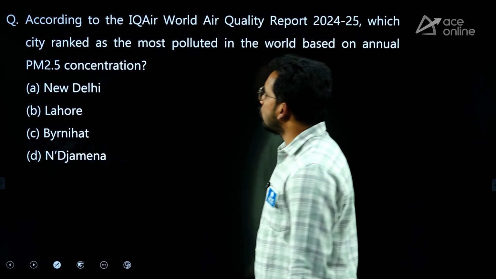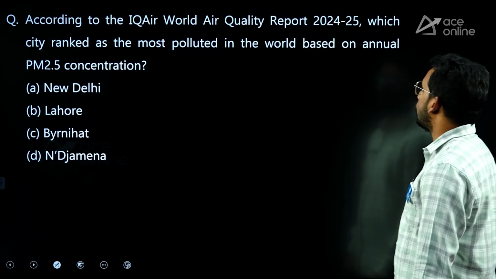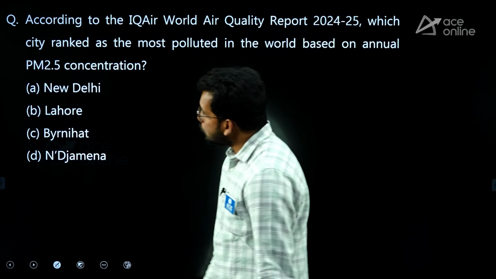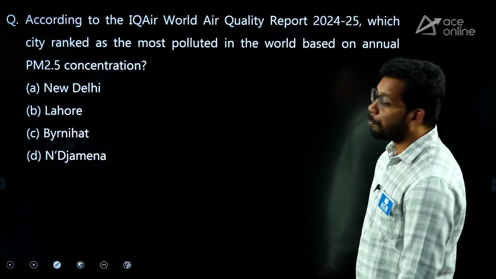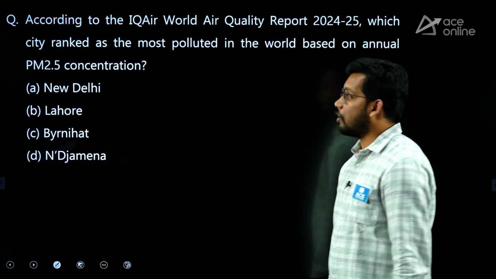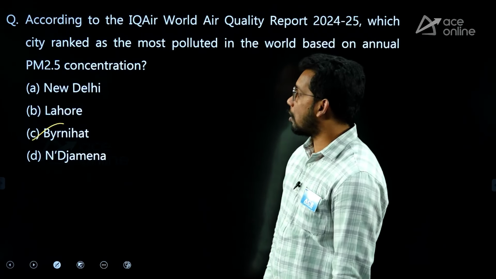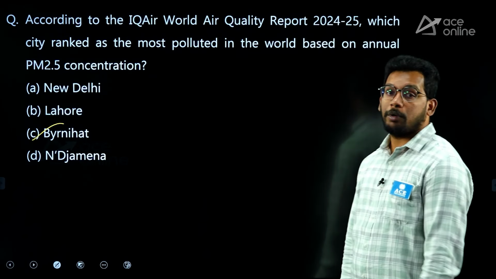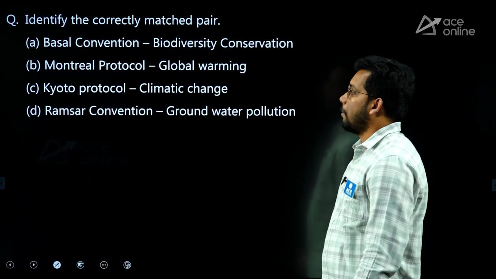Next, according to the IQAir World Air Quality Report 2024-25, which city ranked as the most polluted in the world based on annual particulate matter 2.5 concentration? Very popular question. Byrnihat, on the border of Assam and Meghalaya, because of high industrial activity, right? So Byrnihat is the answer.